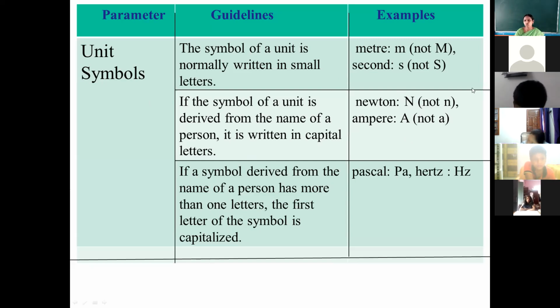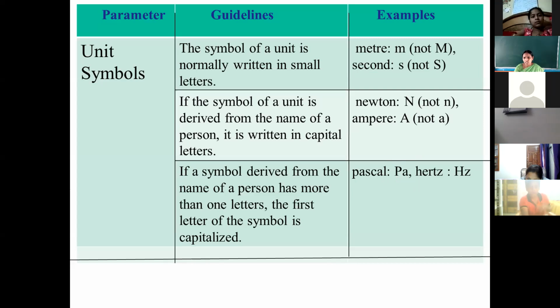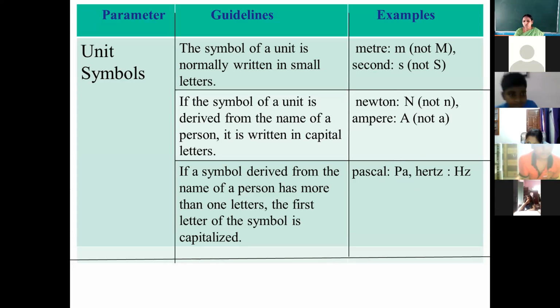Here, you can see Newton, one letter, capital N. Ampere, one letter, capital A. Sometimes, in spite of this, one letter, we also use two letters. If the scientist is using two letters in the symbol, then the first letter is going to be capital and the second one is going to be small. Is it clear? If we are writing any unit which is derived from a scientist or a person's name, and we are writing its symbol in two letters, then the first letter is going to be capital and the second letter is going to be small.